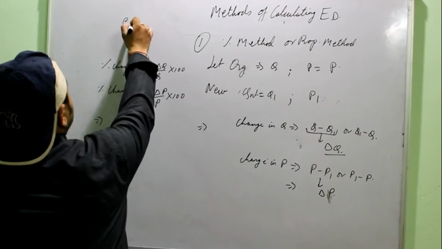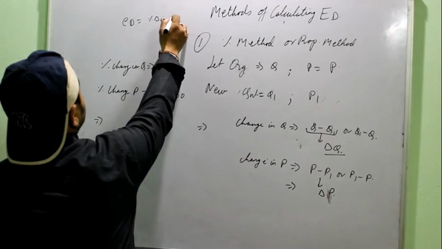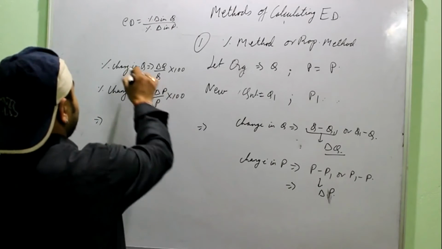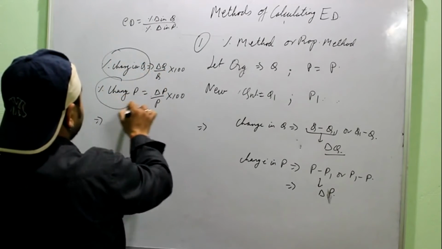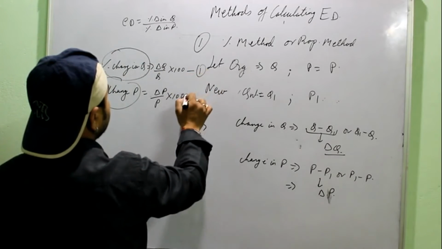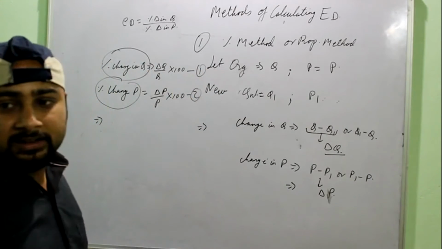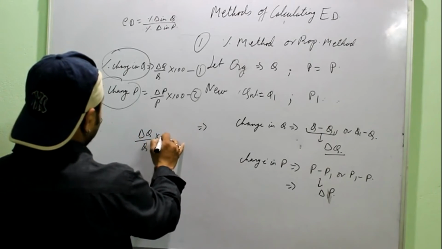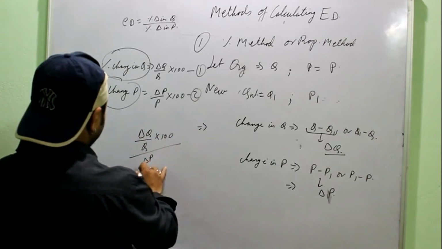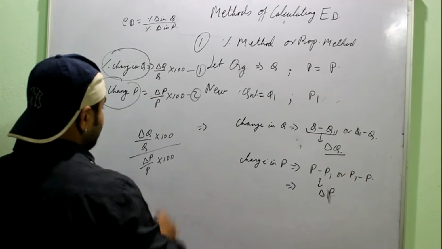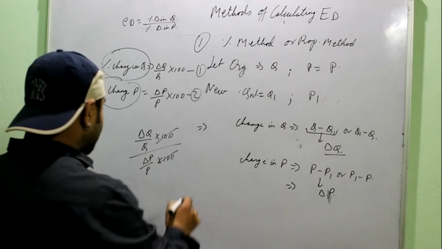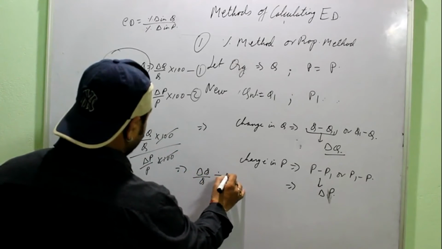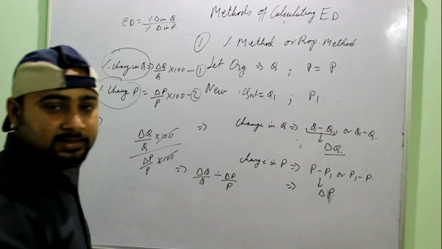Now see, look at the formula of ED. Percentage change in quantity upon percentage change in price. Means this divided by this. If you name it as 1, name it as 2, 1 divided by 2, right? So it means delta Q upon Q into 100 upon delta P upon P into 100. So 100 will get cancelled. Now I have delta Q upon Q divided by delta P upon P, right?